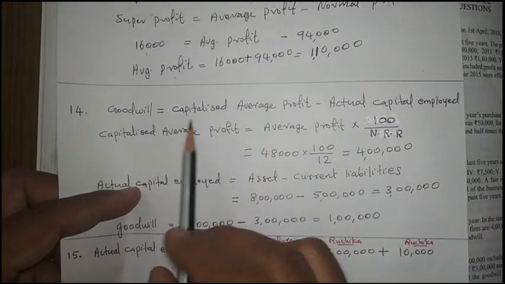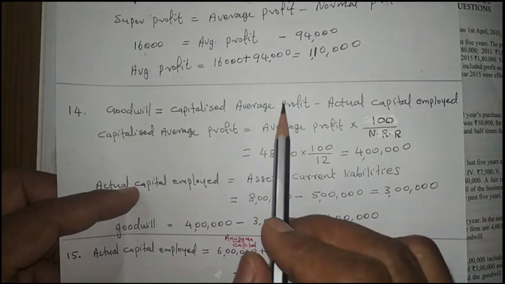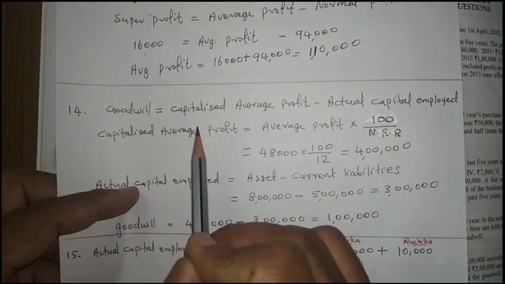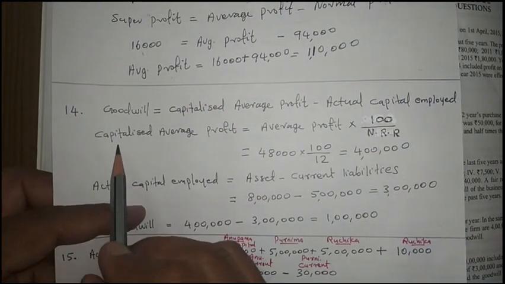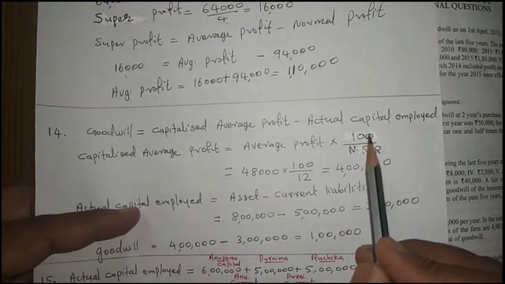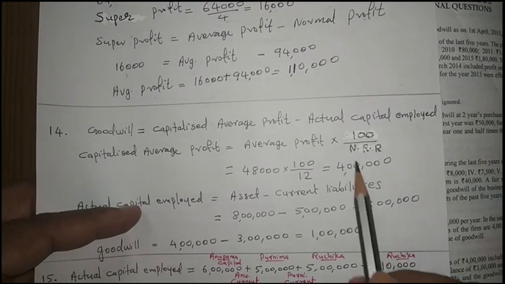The meaning of capitalized average profit is, to get this much profit, how much capital is required on the basis of normal rate of return. So this is the formula: capitalized average profit is equal to average profit into 100 upon normal rate of return. So we are getting 4 lakh.